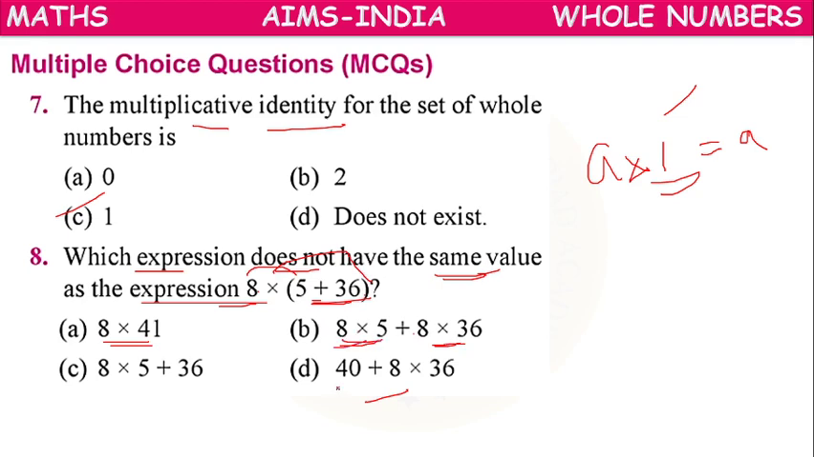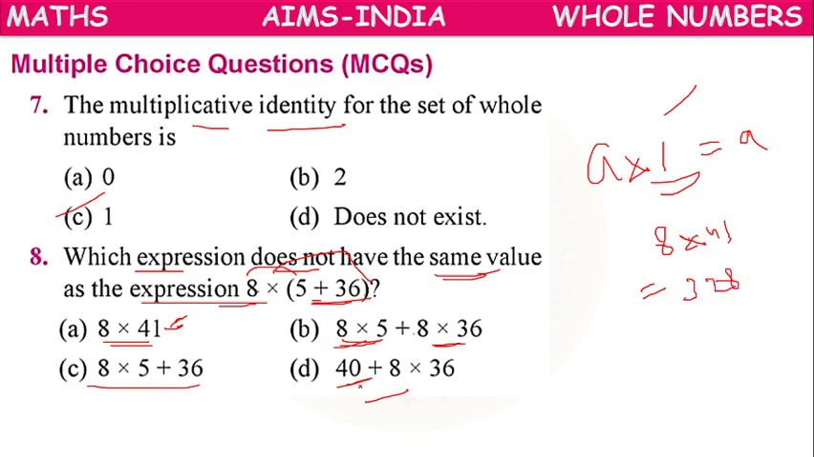Or 8 into 5, how much? 40. So 8 into 41, value how much, children? 8 into 41. So 8 1 is 8, 8 4 are 32, 328.